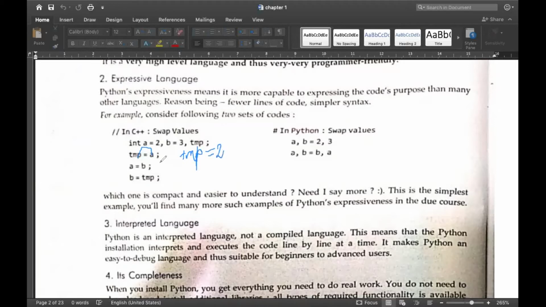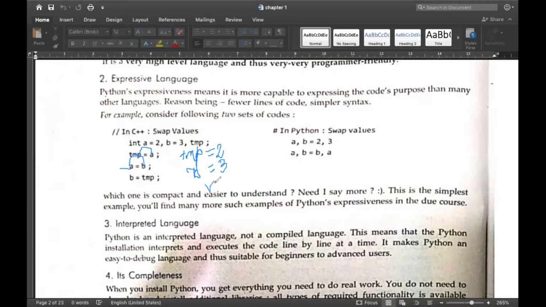Then in the next line, A equals B means the value of B is assigned to A. The value of B is 3, so that is assigned to A. Clear?